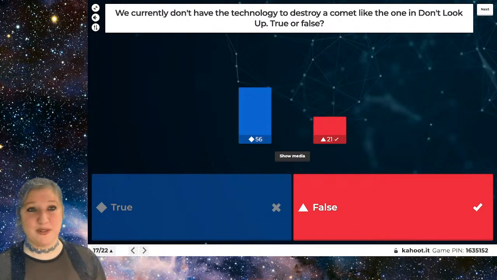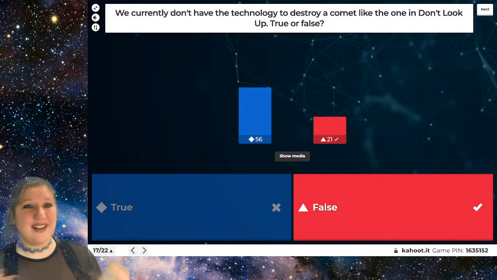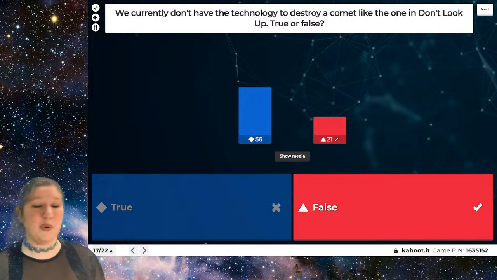one of the depressing parts about this movie is that they didn't bother to actually save the Earth from this comet when we totally would have had the technology to. So a bit of background, this was a comet that was about the size of the one that destroyed the dinosaurs, so about 10 kilometers wide, and it, well, spoiler alert, doesn't end well for anyone.